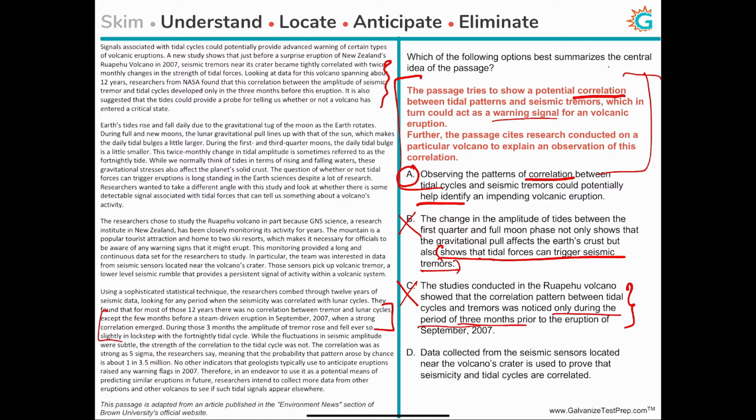And this is one way where they'll try to trick you into giving you accurate and factually correct information according to the passage, but it's not the main idea of the passage, or it's not the answer to this particular question. So let's move to choice D.